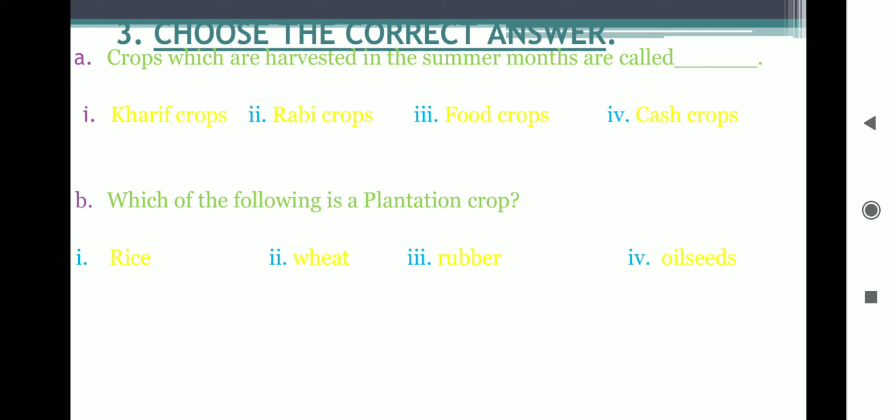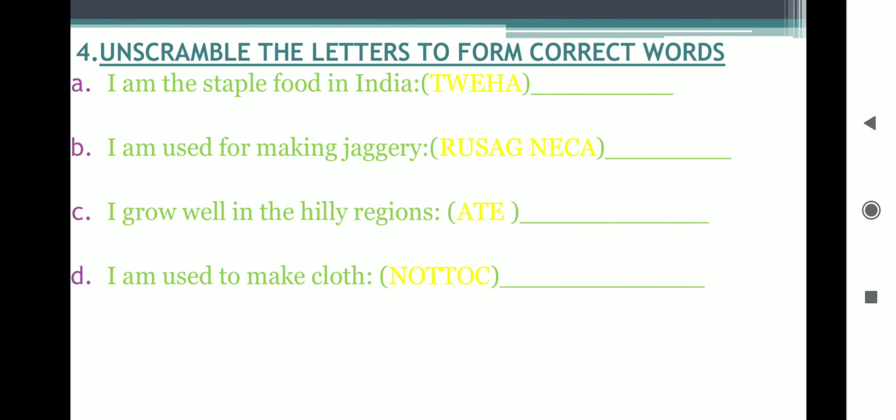Now, unscramble the letters to form correct words. I repeat, unscramble the letters to form correct words. I am the staple food of India. Looking at the given alphabets, it's wheat. W-H-E-A-T, wheat.